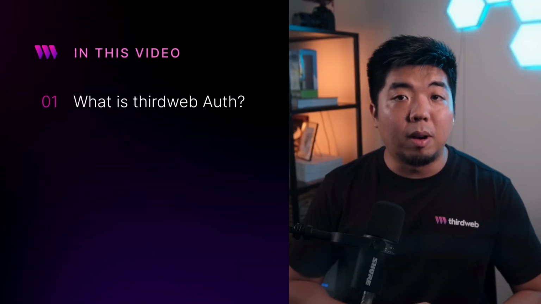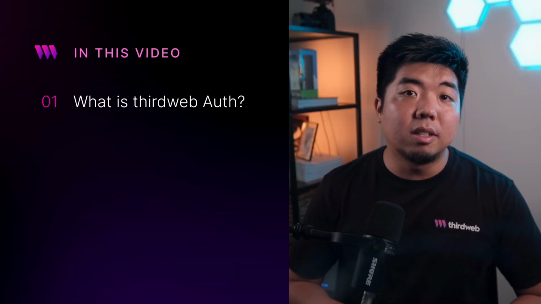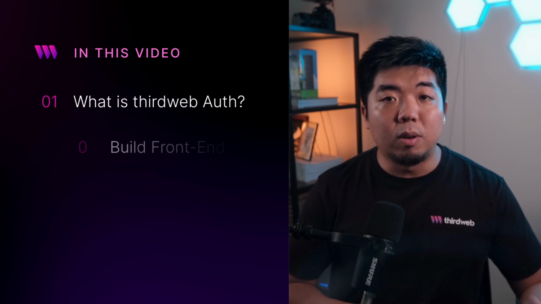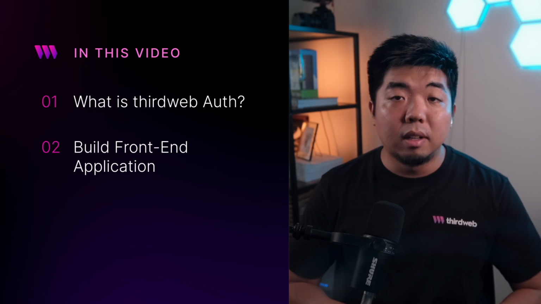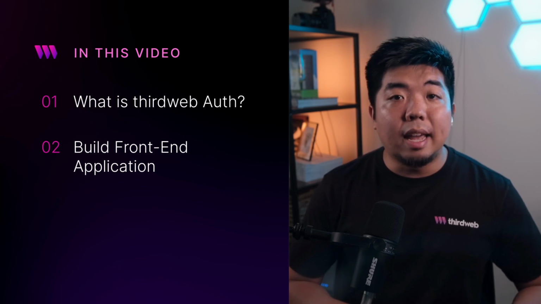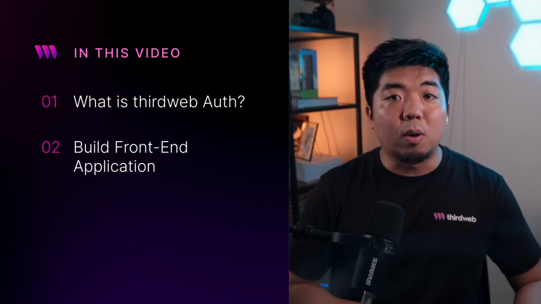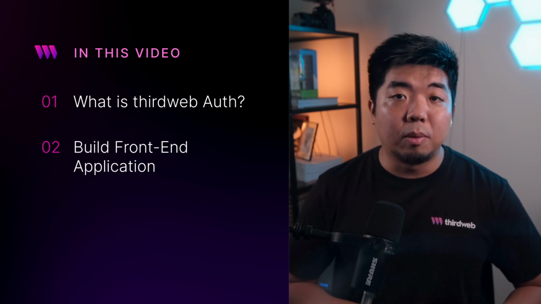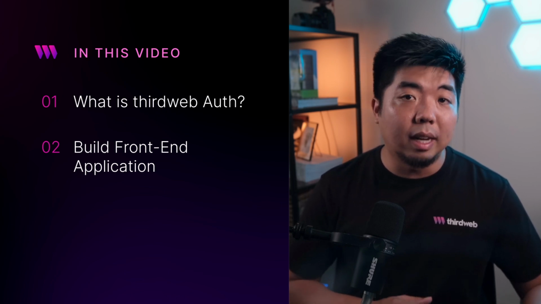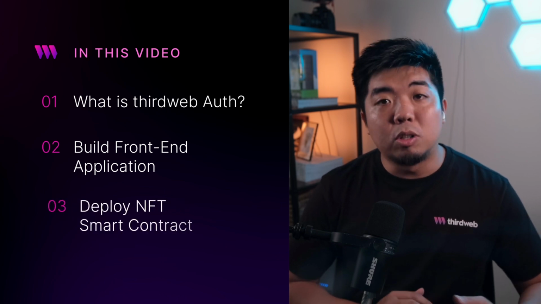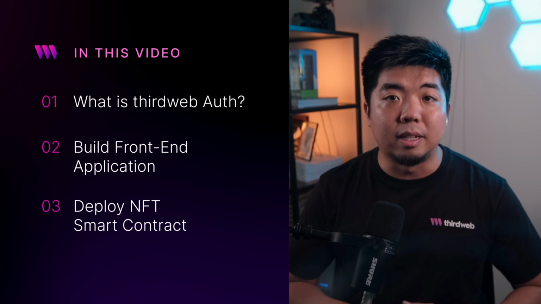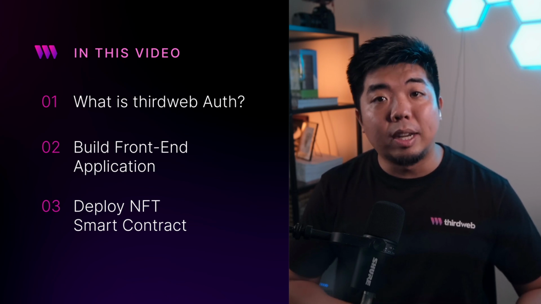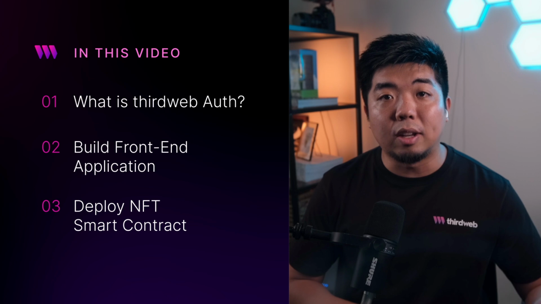So an overview of what we'll be covering in this video, we'll first go over what thirdweb Auth is. We'll take a look at the documentations. Then we'll jump into building out our very own application, like the demo that you saw in the beginning, where a user will be able to connect a wallet, sign, authenticate, and verify themselves. And then depending if they own the NFT that we require or not to see the token gated content, we can allow them to view that content, or we can allow them to claim the NFT in order to do so. We'll also be deploying our very own NFT smart contract, which we'll be using to token gate the content too. So with that being said, let's jump on the computer here and let's take a look at our documentation first and take a look at thirdweb's Auth.